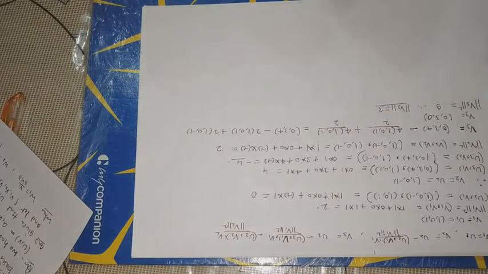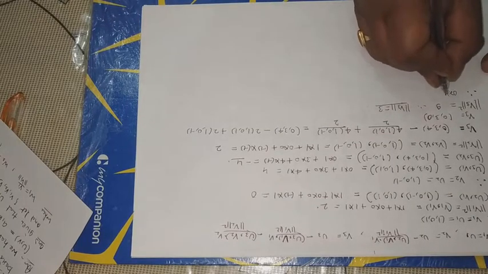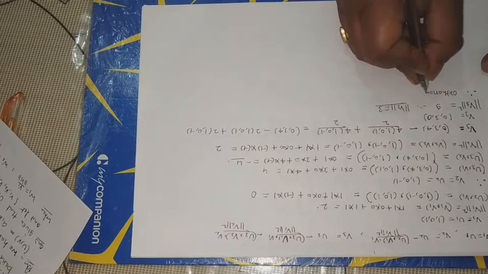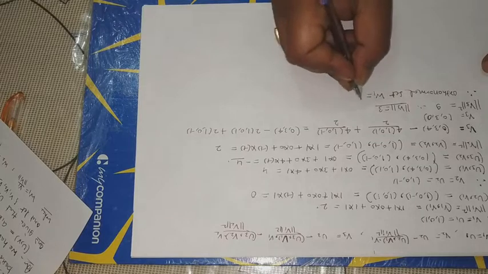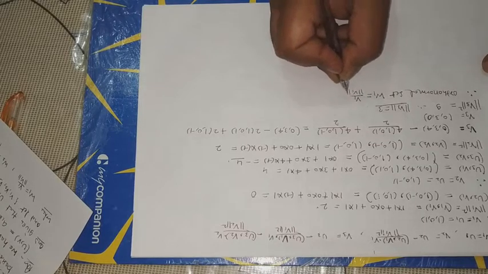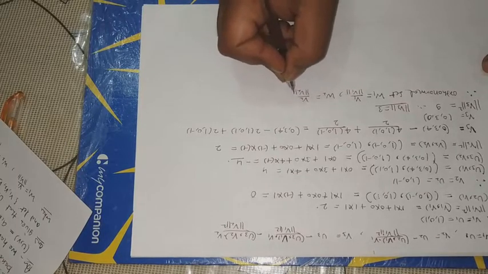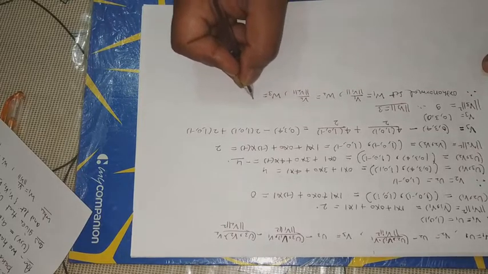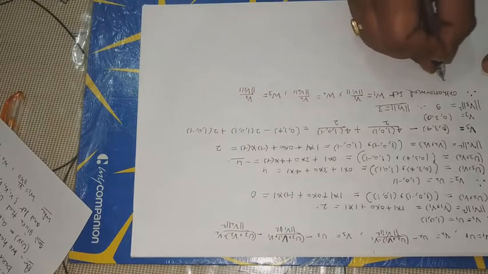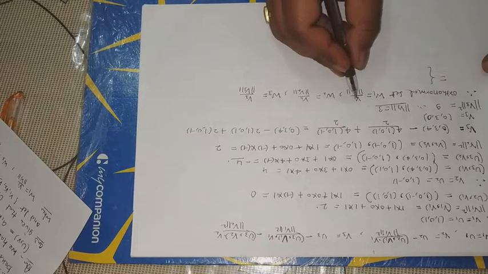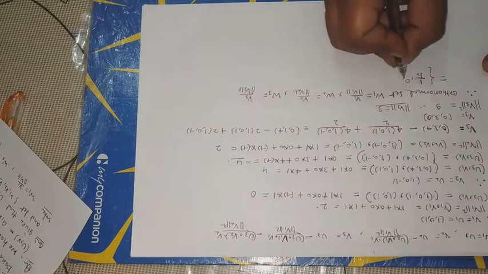Okay, therefore the orthonormal set: W1 is equal to V1 upon V1 norm, W2 is equal to V2 upon V2 norm, and W3 is equal to V3 upon V3 norm. That is, W1 is equal to (1 upon under root 2, 0, 1 upon under root 2).